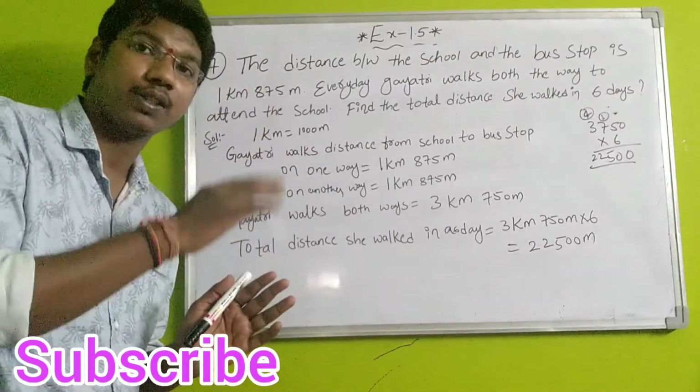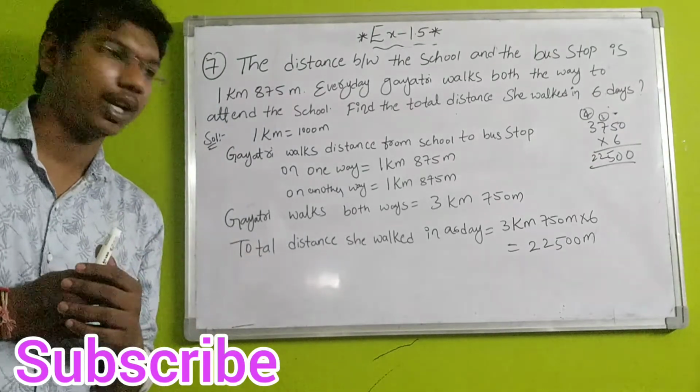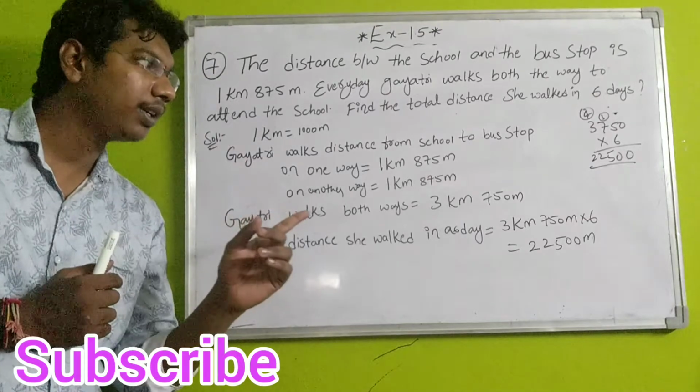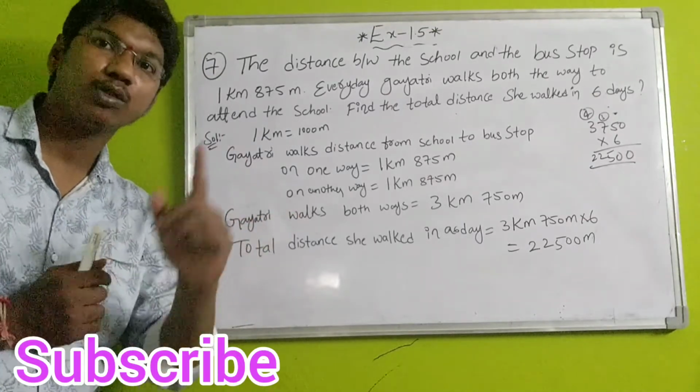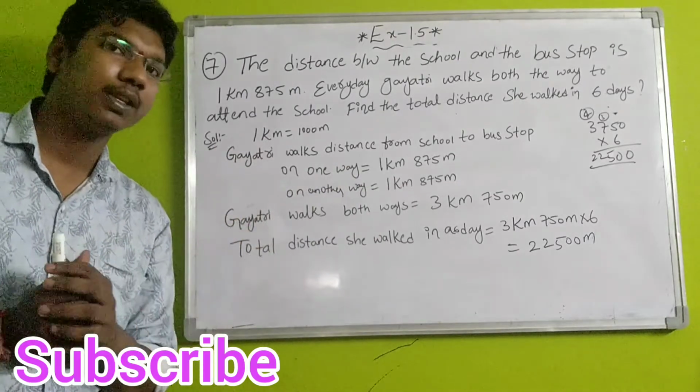She walked in 6 days. 6 days, how much distance she is walking, that we have to find. Now total distance she walked in 6 days. 3 kilometers 750 meters is one day she is walking. Okay, multiply with the 6 days. Why? Because we have to find the 6 days.